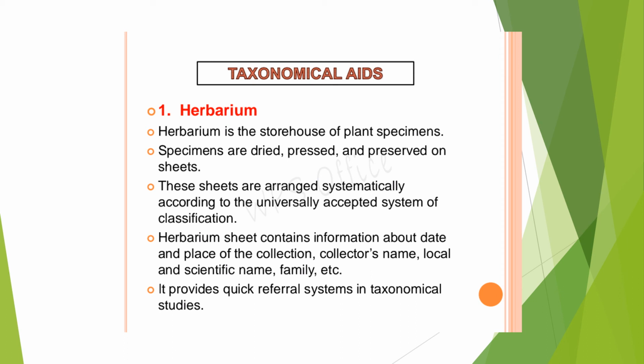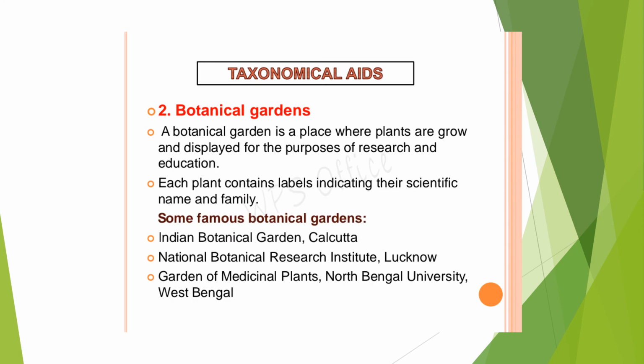So this gives you a very quick referral system. If the plant you have in your hand is similar to any one of the herbarium sheets, very easily you can say, oh, this is this plant, and you can identify it. Thus herbarium plays a vital role in identifying an organism or a plant. The second taxonomical aid is the botanical garden.